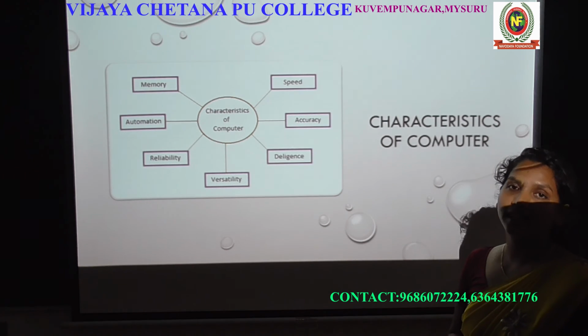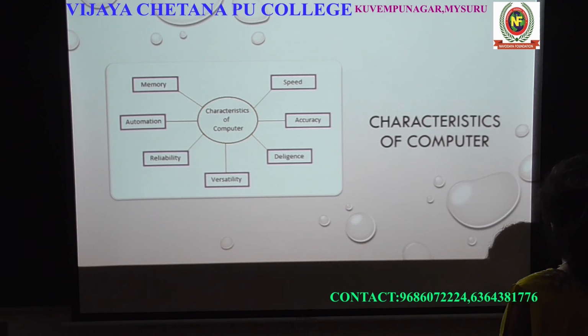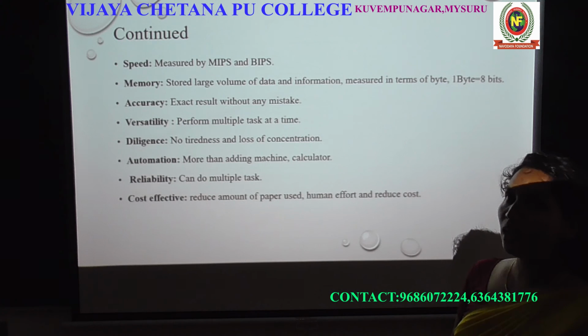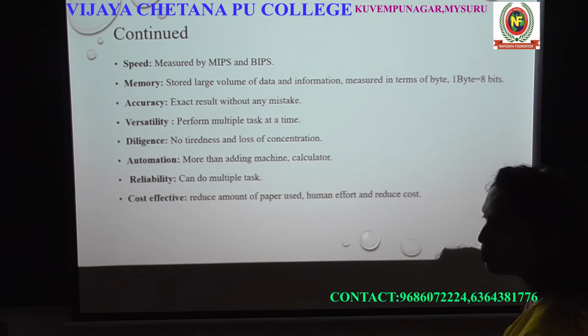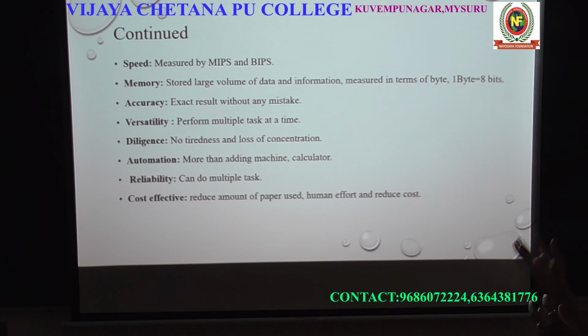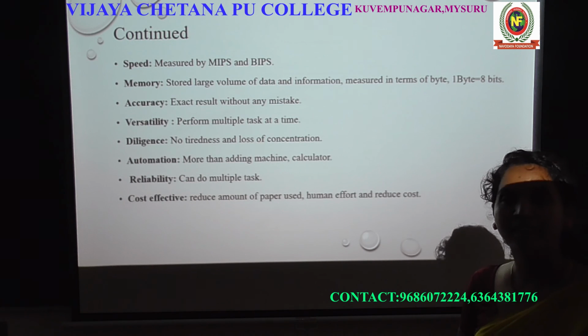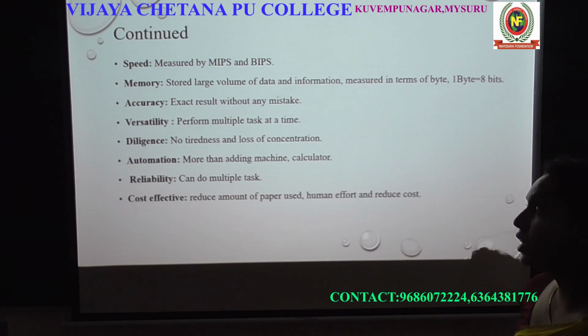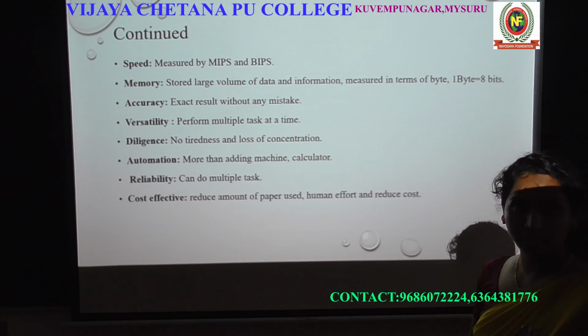We went through the details of these characteristics: how speedily the computer works, how the data is stored in the memory, how accurately it works, what versatility the computer has, and the diligence, automation, reliability, and cost effectiveness. All this we have discussed in this class.